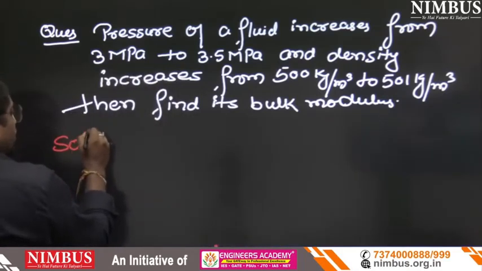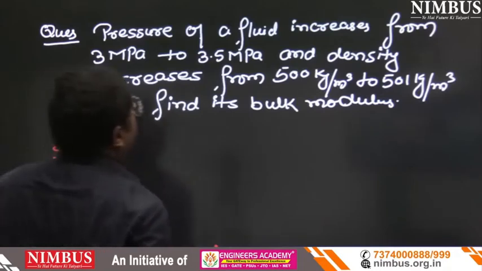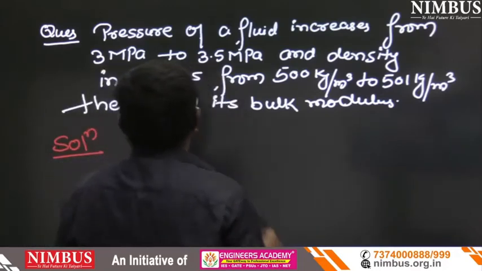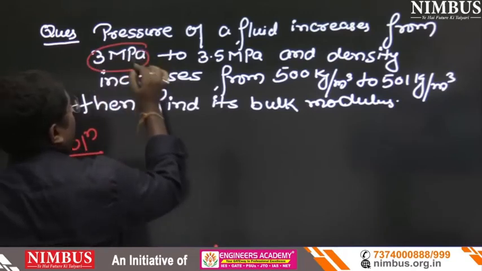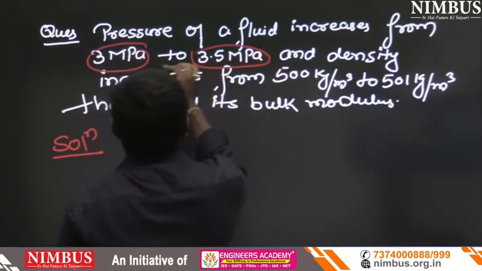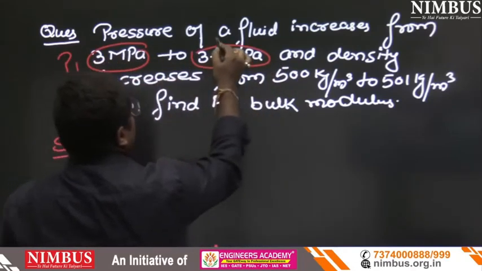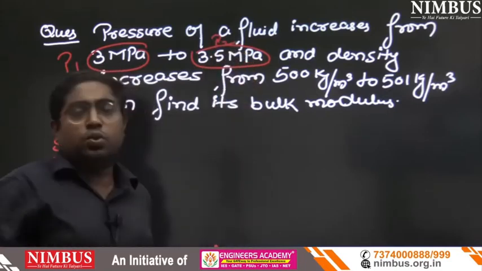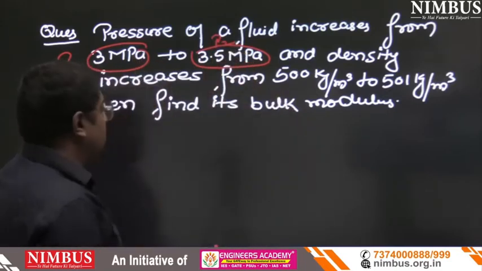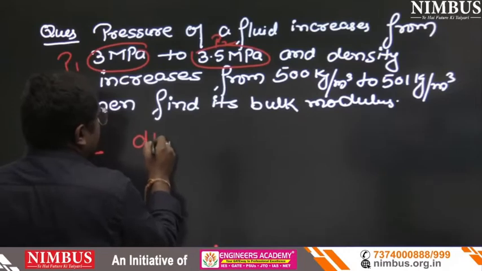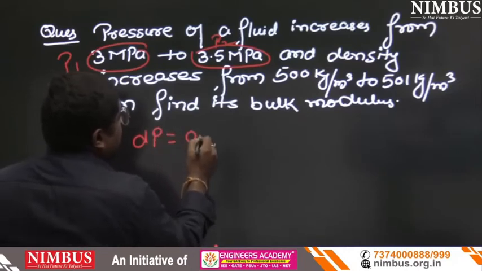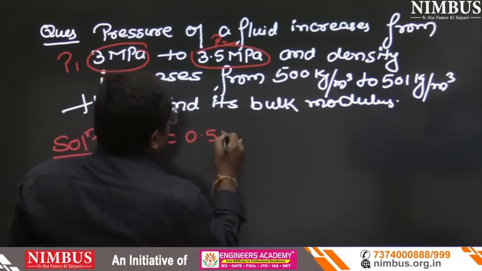First read the question carefully. Pressure of a fluid increases from 3 megapascal to 3.5 megapascal. That is P1 and that is P2. From here we can find the value of dP. dP equals 0.5 megapascal.